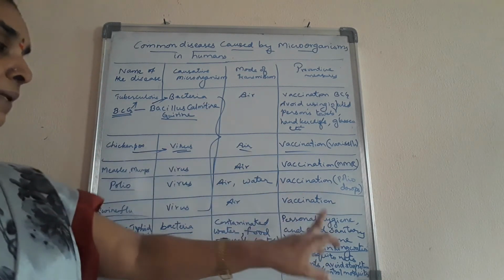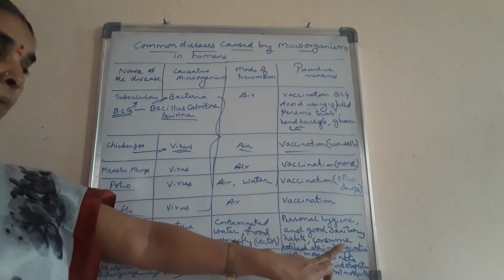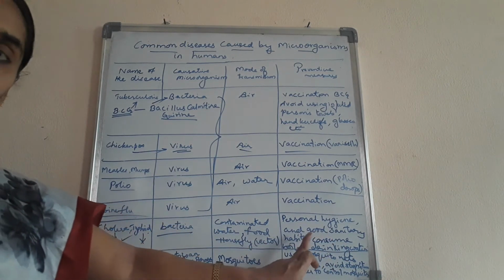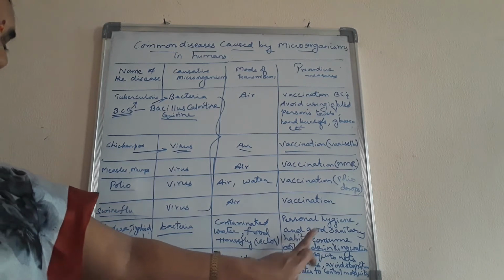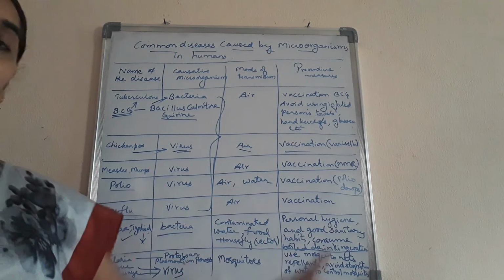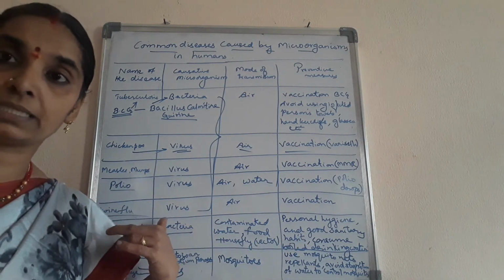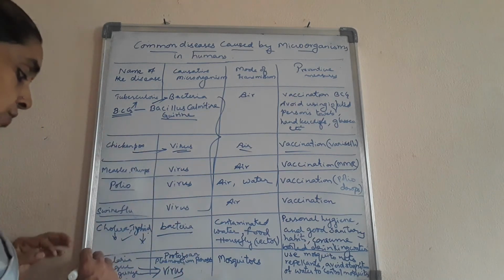Okay children, see here, personal hygiene and good sanitary habits should be taken care of by each individual, and each individual should consume boiled drinking water to avoid the bacteria present inside the water. Next, coming to the malaria.